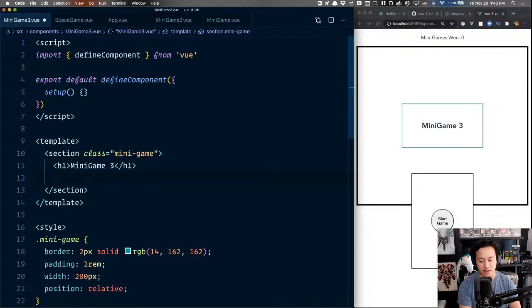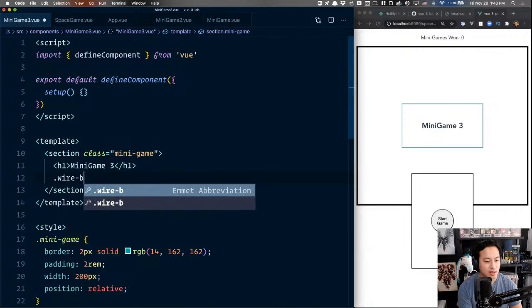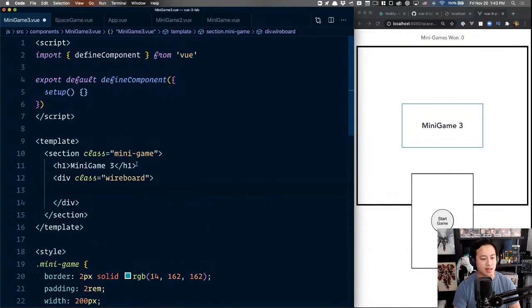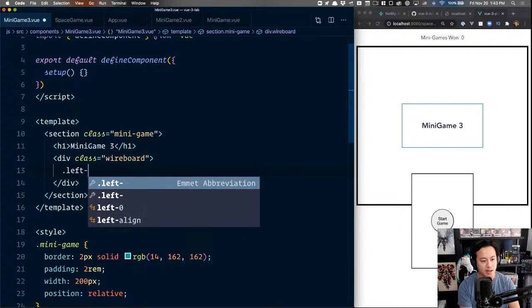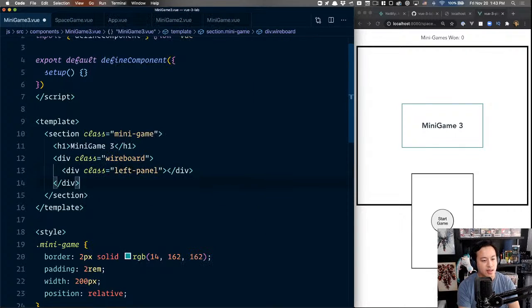So what I'm going to do then is let's set up our mini game. I'm going to call this the wire board, and I'm just going to make that the div. And there will be basically 2 sides to the wire board. There's going to be the stuff you can click on the left, and there's just going to be, call it, the correct order on the right. So for now, I'm just going to call it left panel, and I'm going to call the other side right panel.